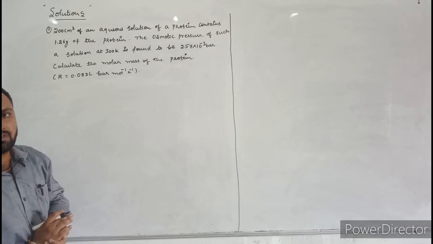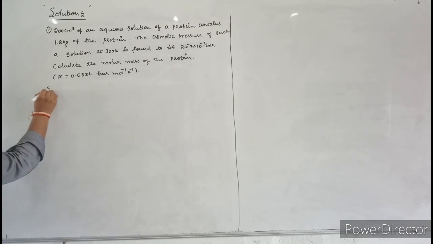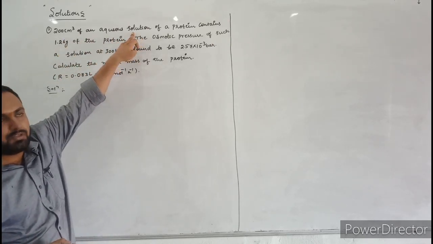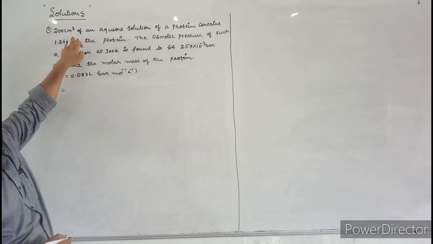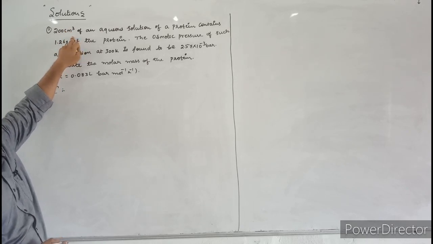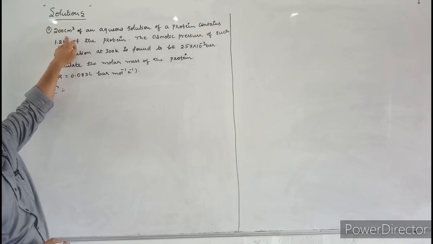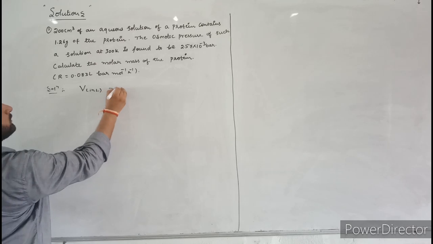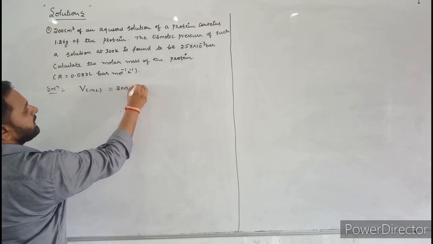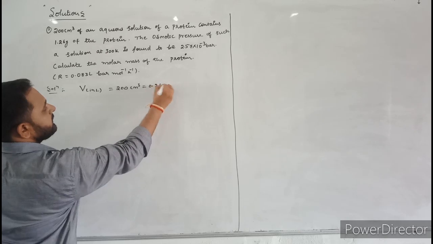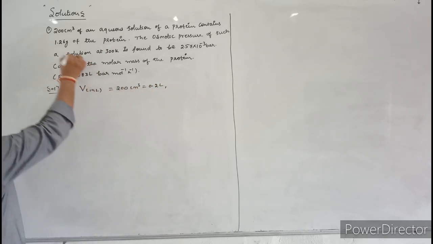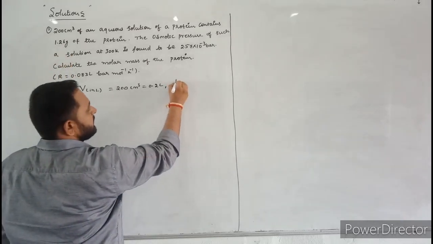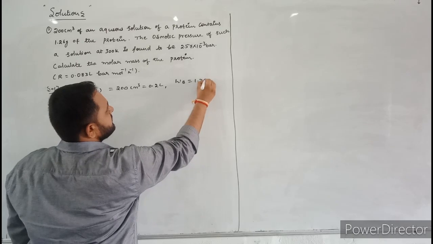To solve this question, first we have to write the given data. The volume of solution is given as 200 cubic centimeter, so we have to convert it into liters. Volume in liter is equal to 200 cubic centimeter, which is 0.2 liter. The weight of protein is 1.26 gram. So WB is equal to 1.26 gram.